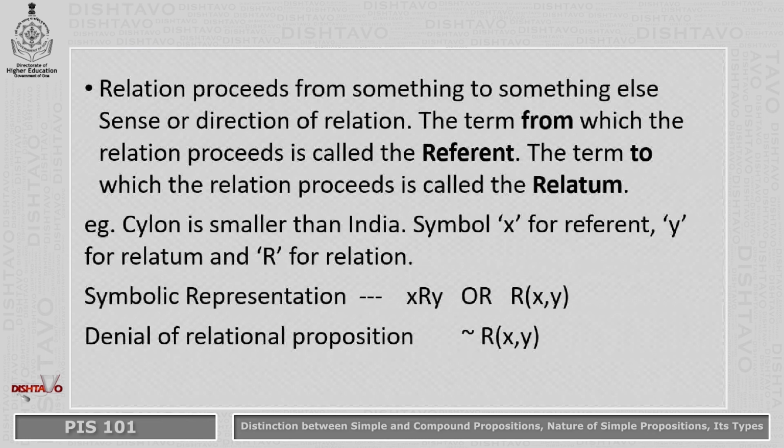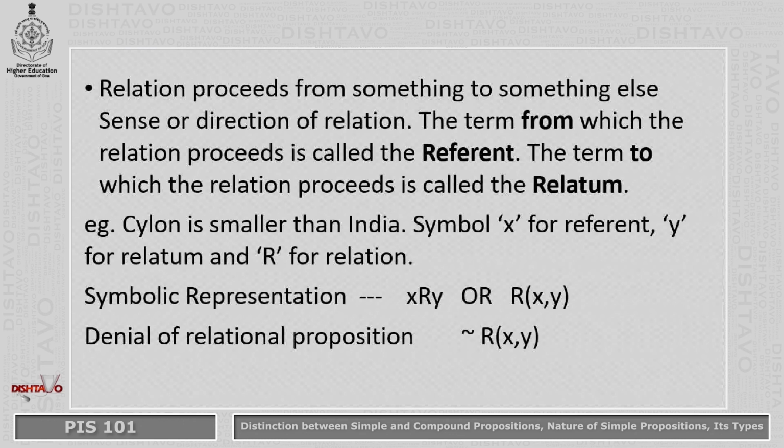If you try to deny a relational proposition, the denial of a relational proposition is represented here. I've shown it here. Suppose we take an example. Romeo did not hate Juliet. Okay, we have got a negation here. The negation, as I've already told you, is symbolized by this tilde. It will come before R: tilde, negation, R, in the bracket, X, comma, Y.